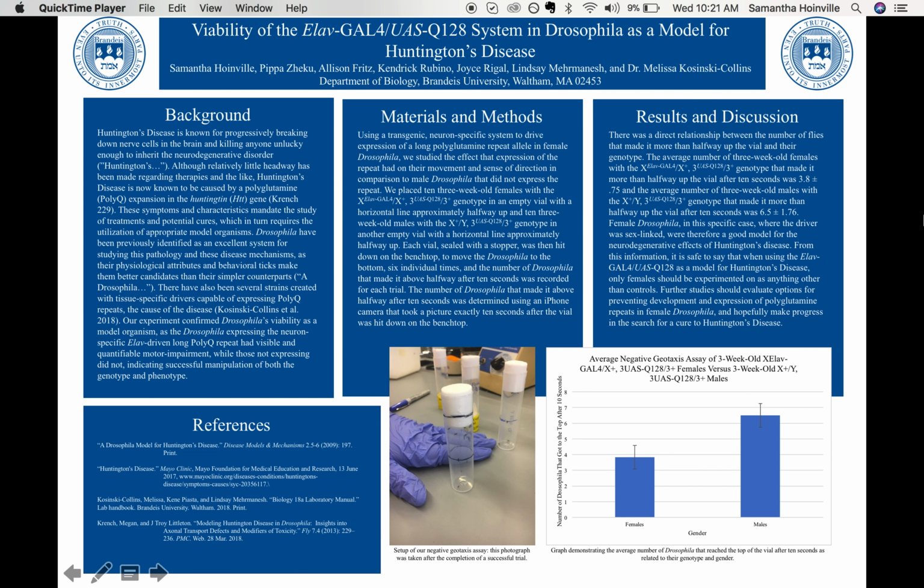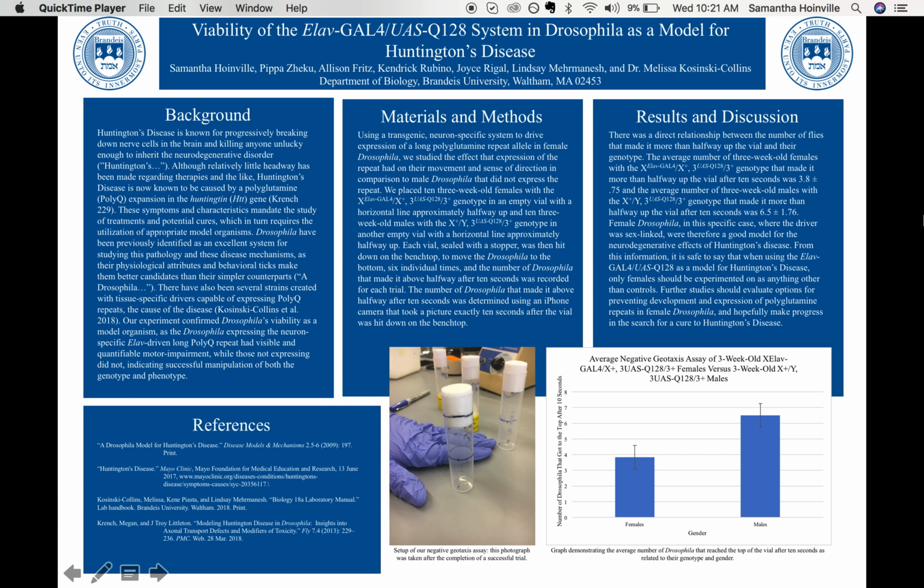So basically, we used female flies with the ELAV driver and that caused expression of the Q128 repeat. You can see the genotypes listed under the materials and methods. And male flies that did not have the ELAV driver, which is neuron specific, and therefore did not express the Q128 repeat in the neurons like the female flies did.